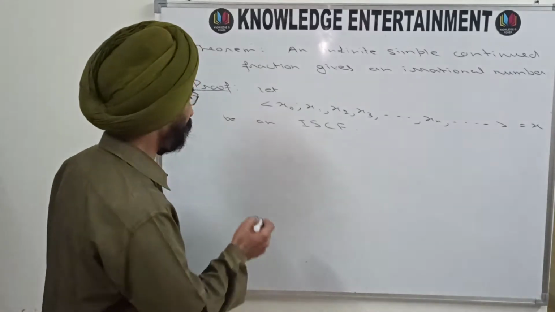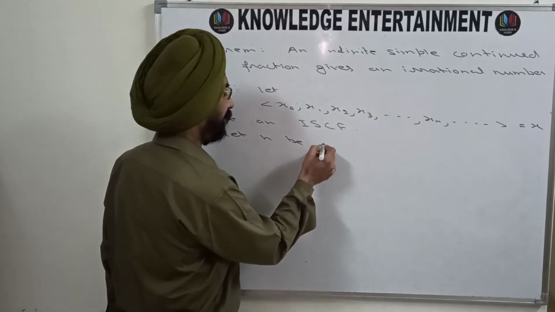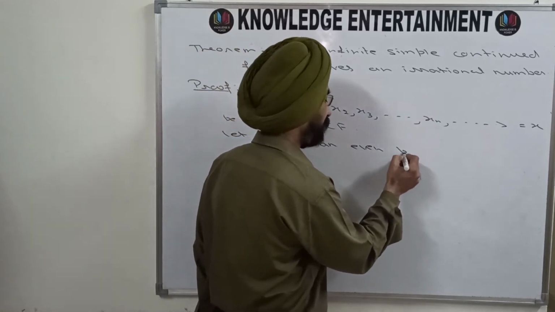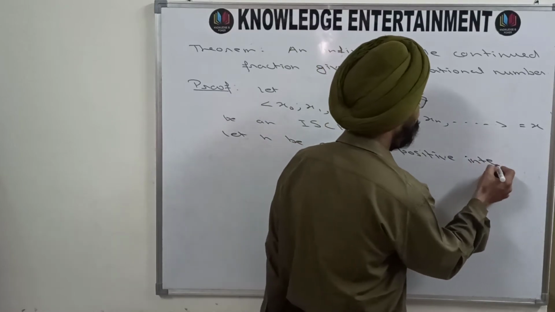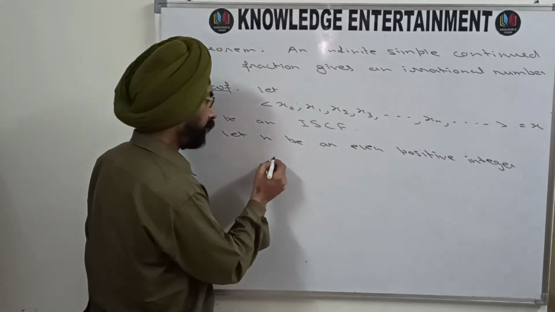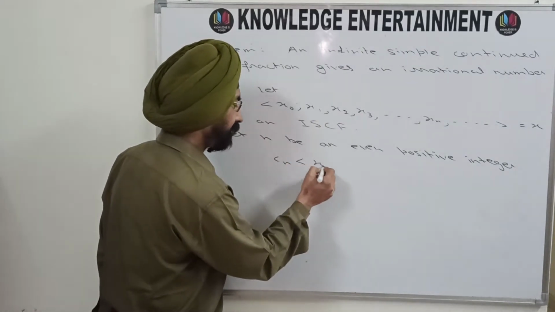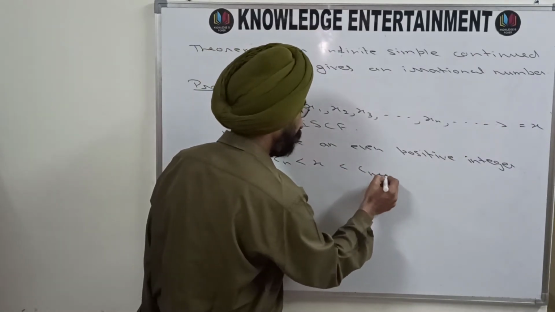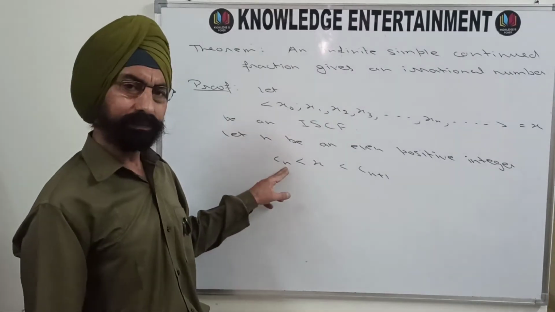So let n be an even positive integer, then as we have discussed in the previous videos, your Cn will be less than x, this value, and this will be less than Cn plus 1, because n is even.